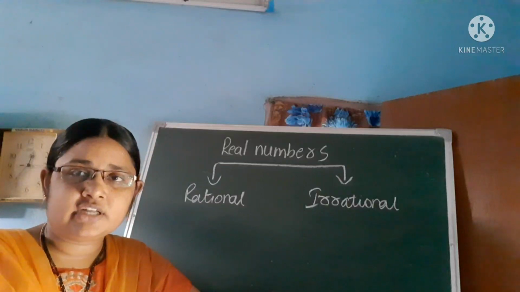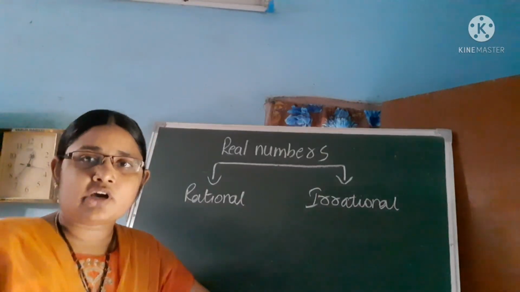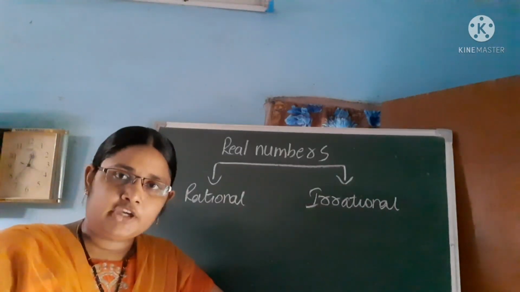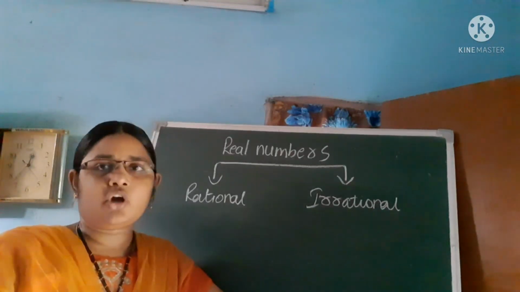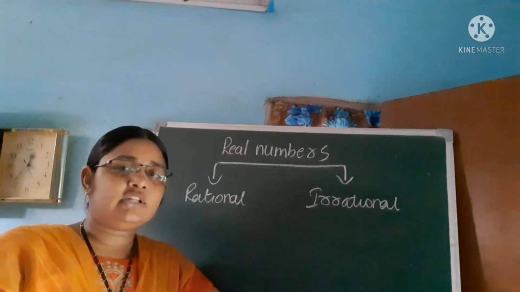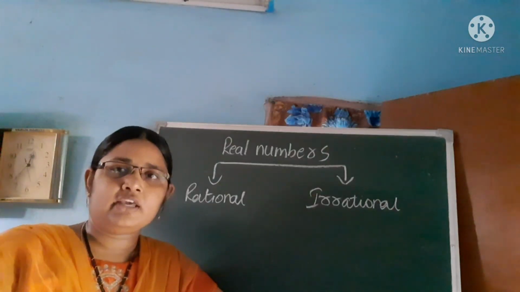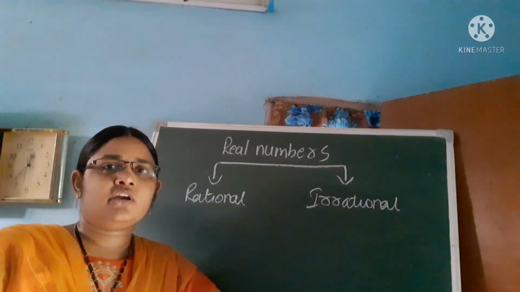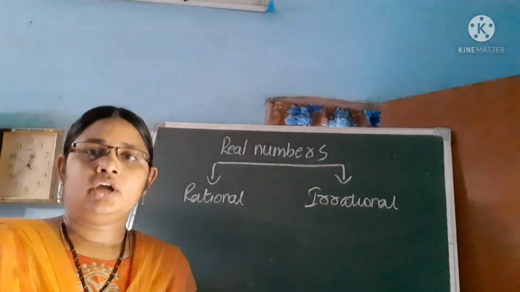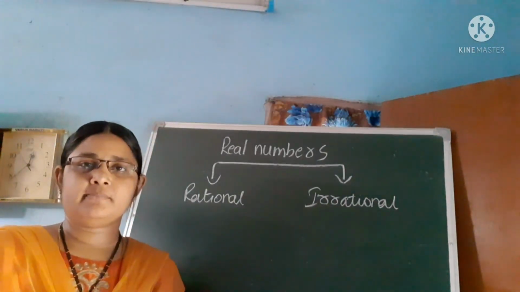So what are the rational numbers? Rational numbers are in the form of p by q, where p and q are integers, q not equal to 0. Then what are the irrational numbers? A number that is not possible to write in the form of p by q. Those numbers are called irrational. Did you understand what rational numbers are?